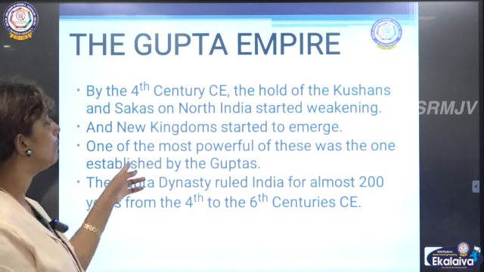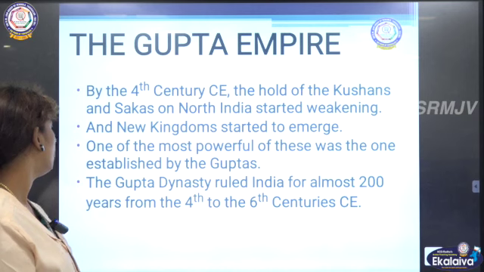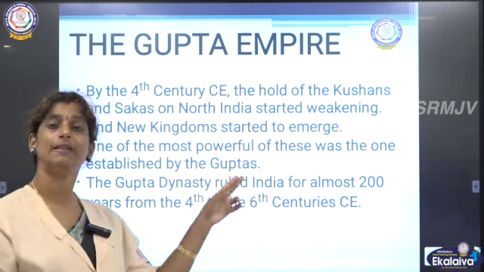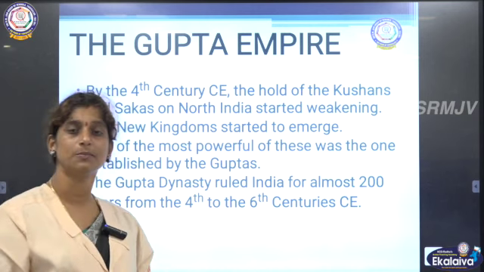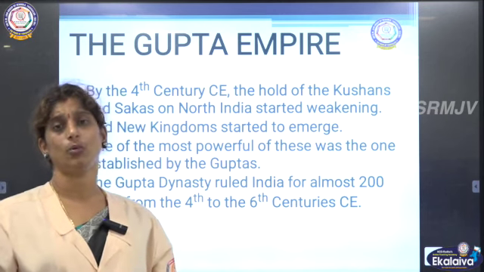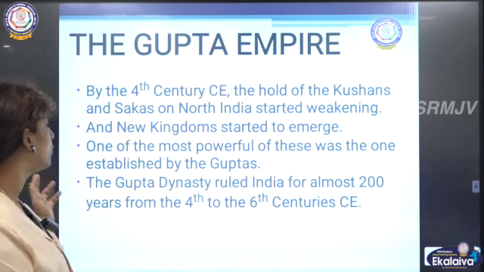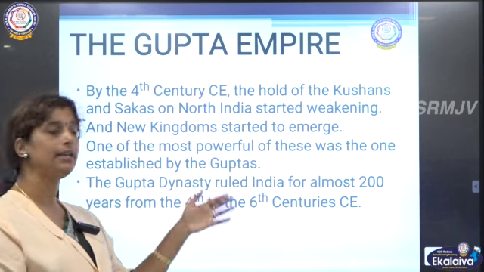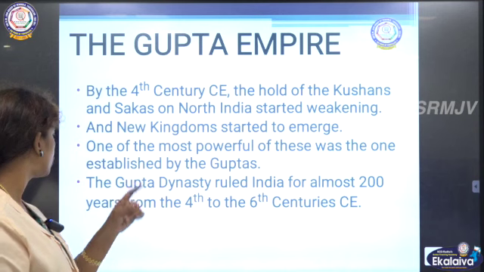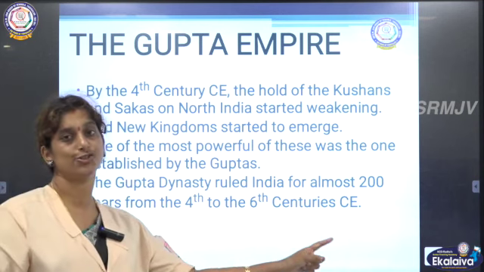Then one of the most powerful of these was the one established by the Guptas. So many new kingdoms came up in our country, and out of that, a very powerful one was the Guptas. The Gupta dynasty ruled India for almost 200 years, from the 4th to 6th century CE.